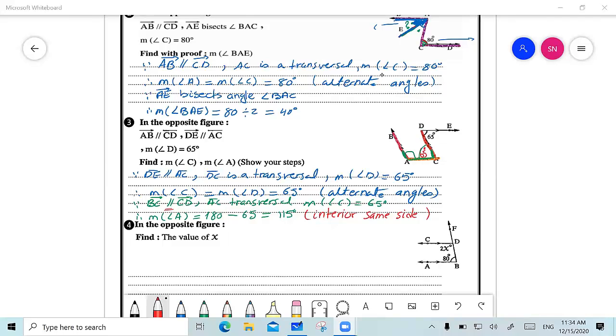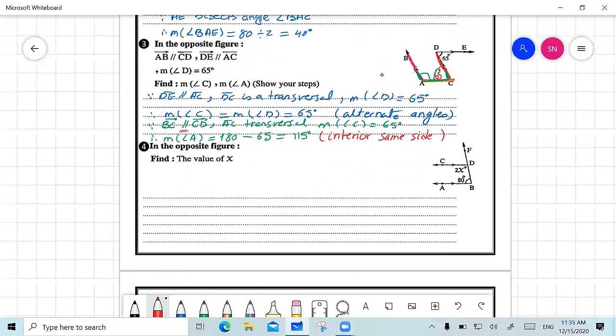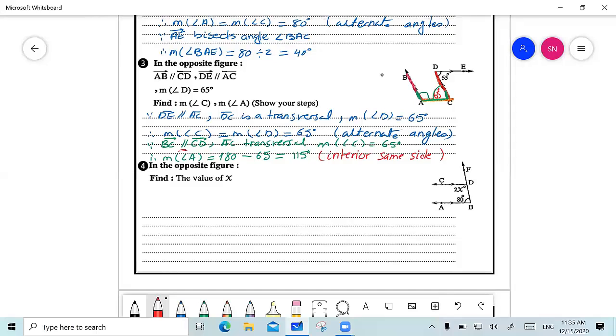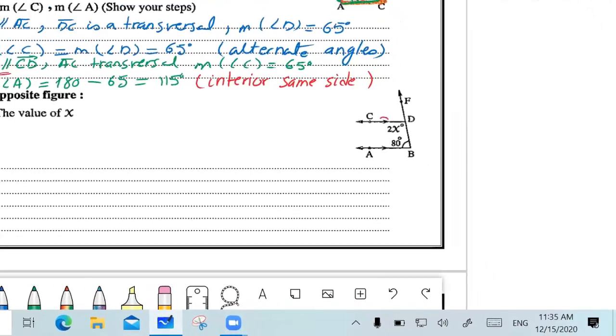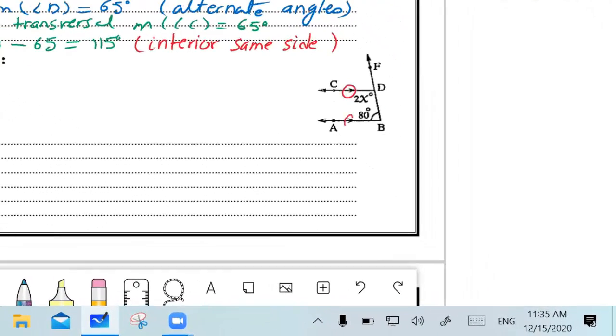So now let's go and see question number 4. Question number 4, he wants me to find the value of x. So first of all, I have here only given that those two lines are parallel. From where did I know that the two lines are parallel? From this arrow. When I see this arrow on the two lines, this means that the two lines are parallel.